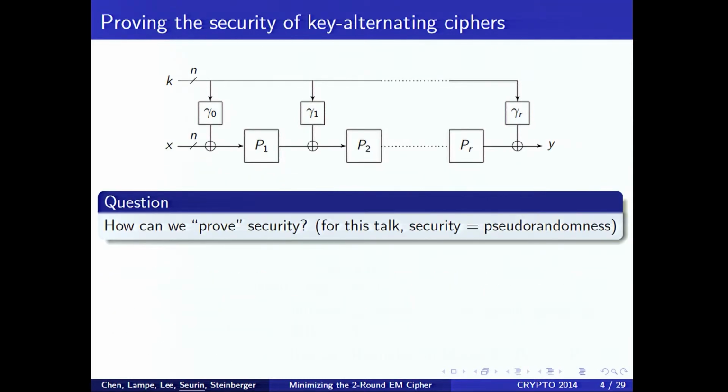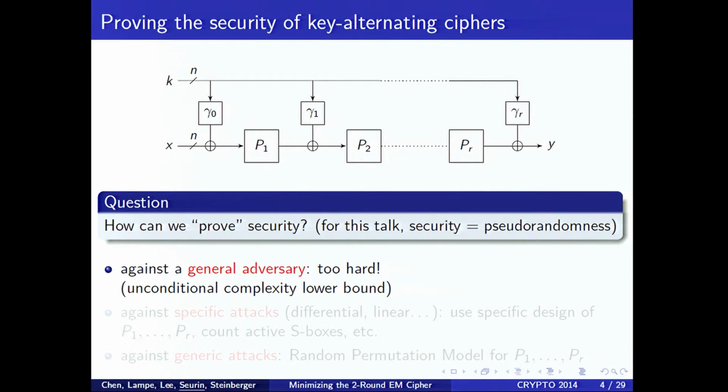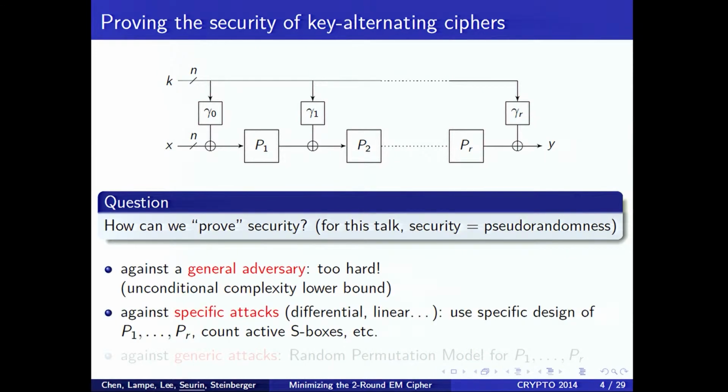The main question about this type of design is how we can prove security. For this talk, security will mean pseudo-randomness, meaning that the block cipher with a random key should be indistinguishable from a perfectly random permutation. A general adversary is of course too hard, as it would imply proving unconditional complexity lower bounds. So instead, cryptographers have tried to give partial results and prove security against specific attacks.